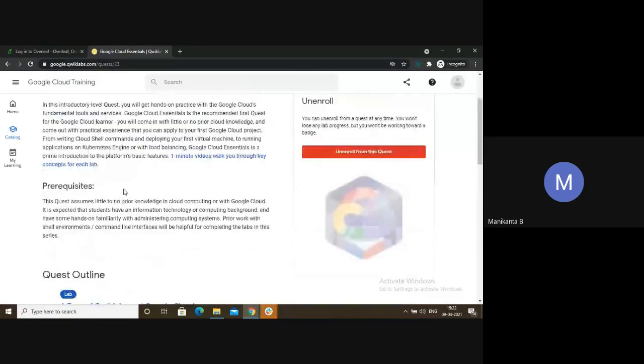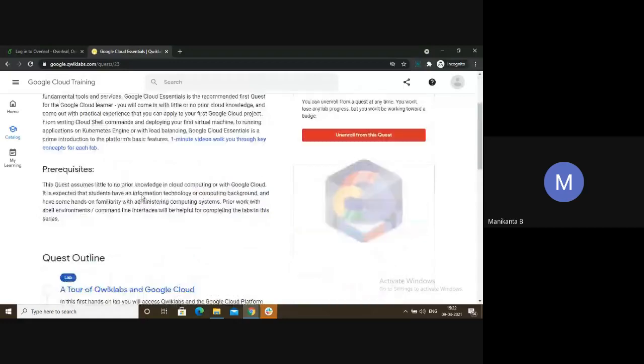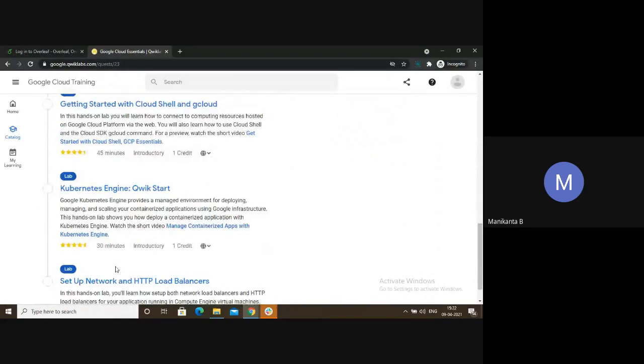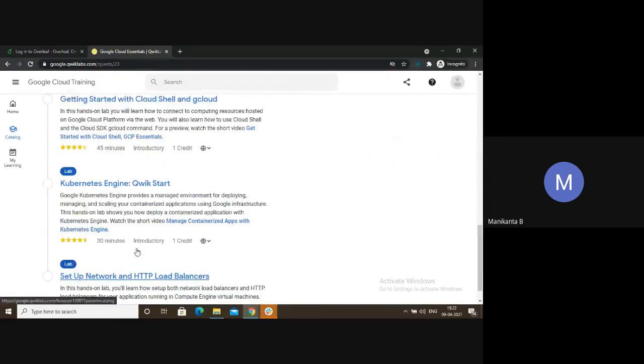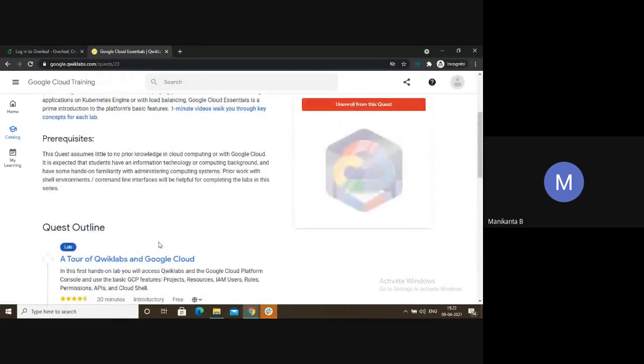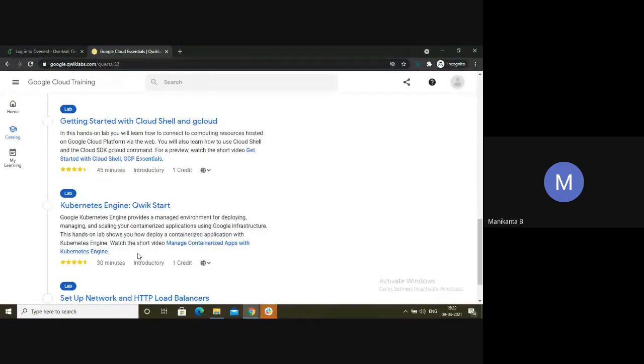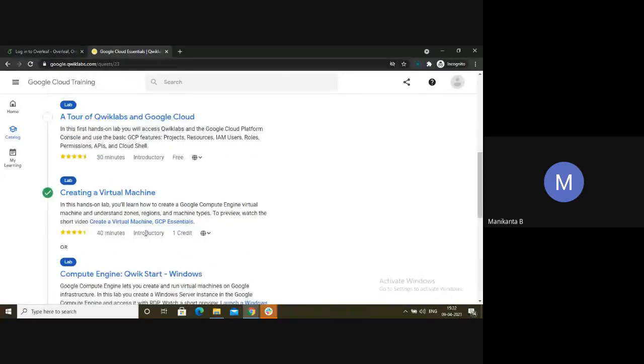Many people asked me one doubt: it says 4 hours, 30 minutes for one lab, 40 minutes for another. Should we spend so much time, 1 hour, in the labs? It is not required. Basically, they are giving the maximum time you can spend on that lab. The minimum time can be 5 minutes, 10 minutes. These labs will take hardly 5 to 10 minutes to complete.